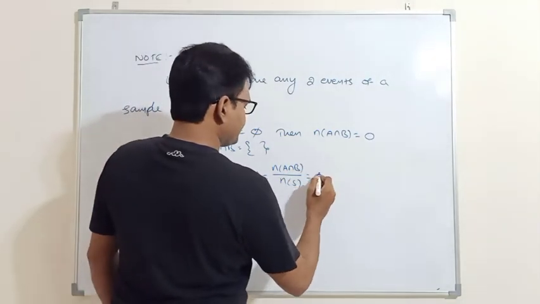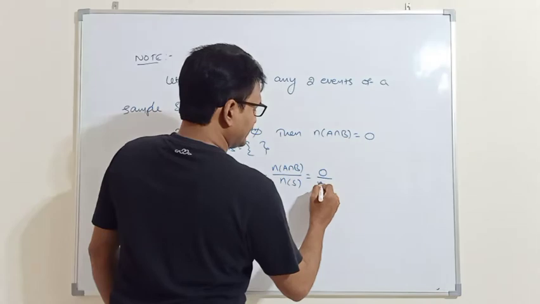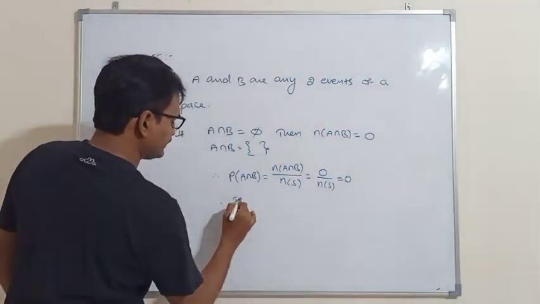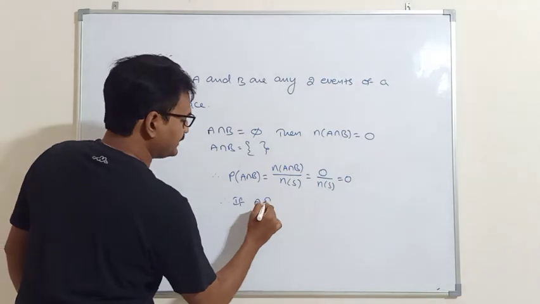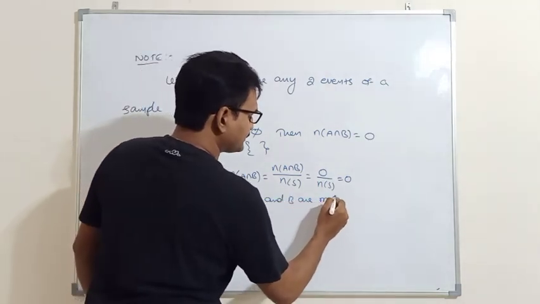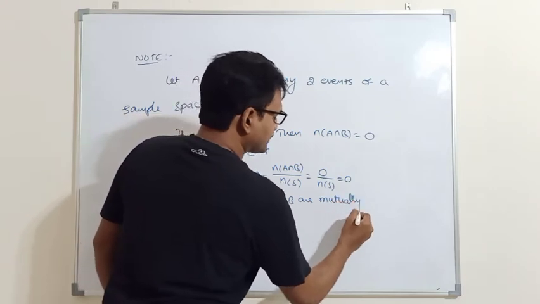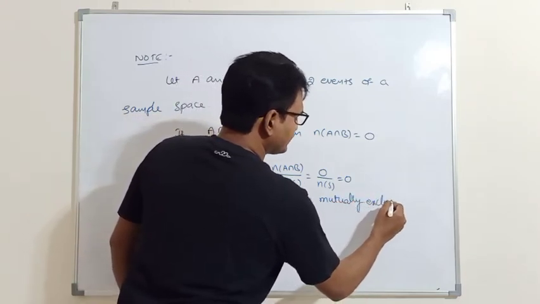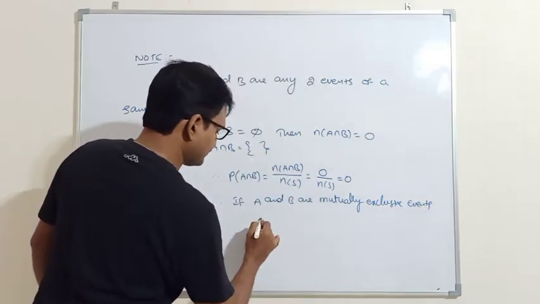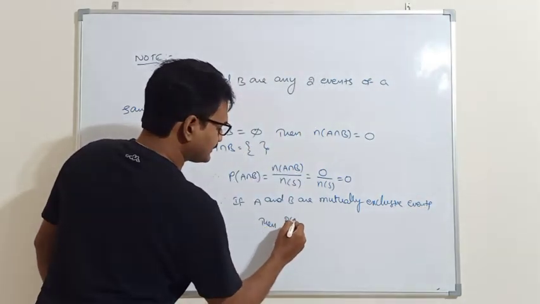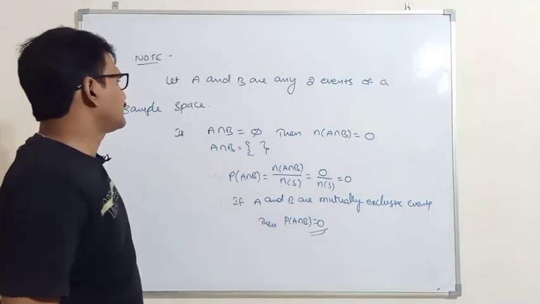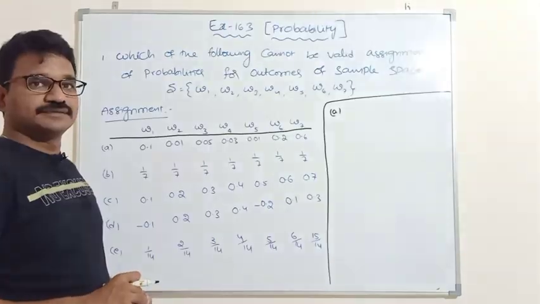that means 0 by n of S, 0 by something, which is 0. Therefore, if A and B are mutually exclusive events, then P of A intersection B is equal to 0. Very important point: P of A intersection B is equal to 0.